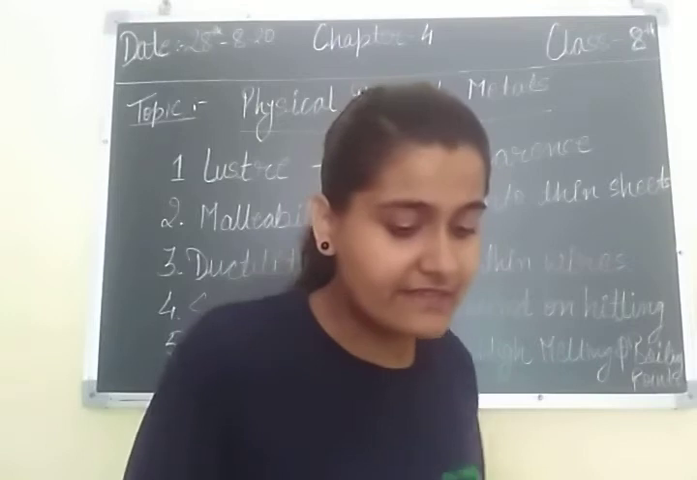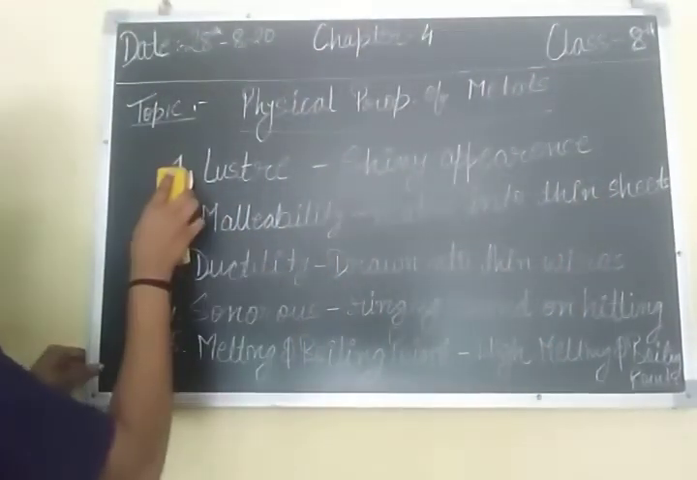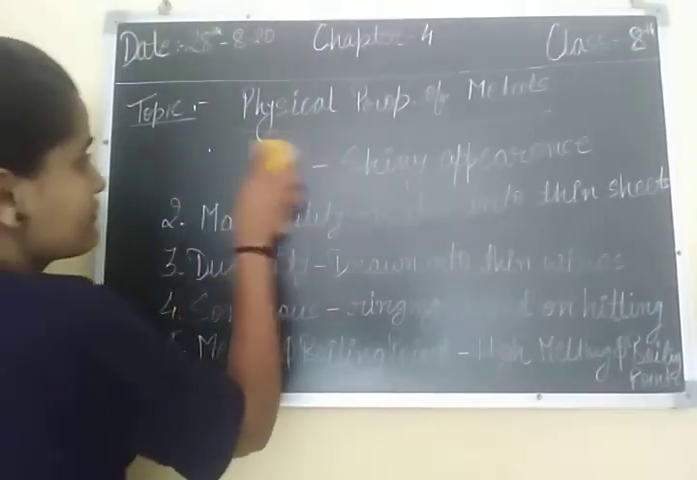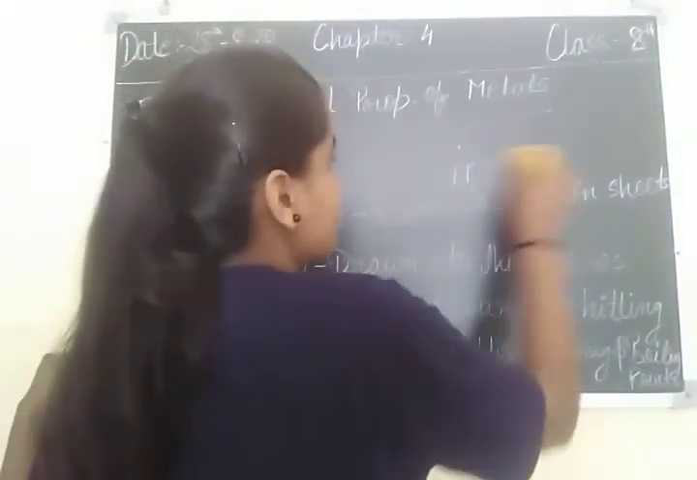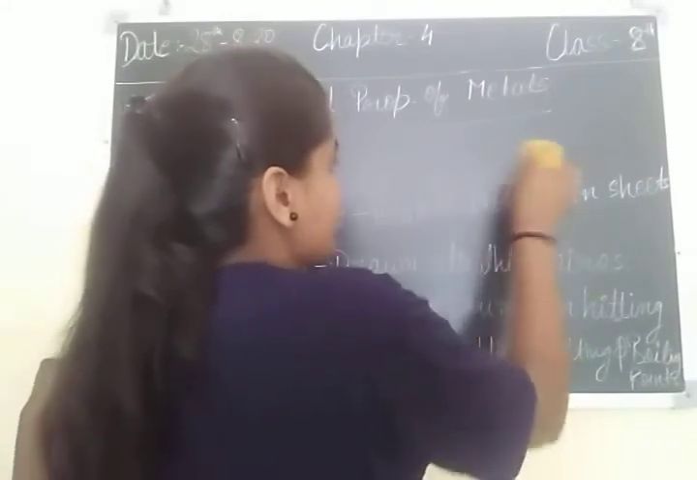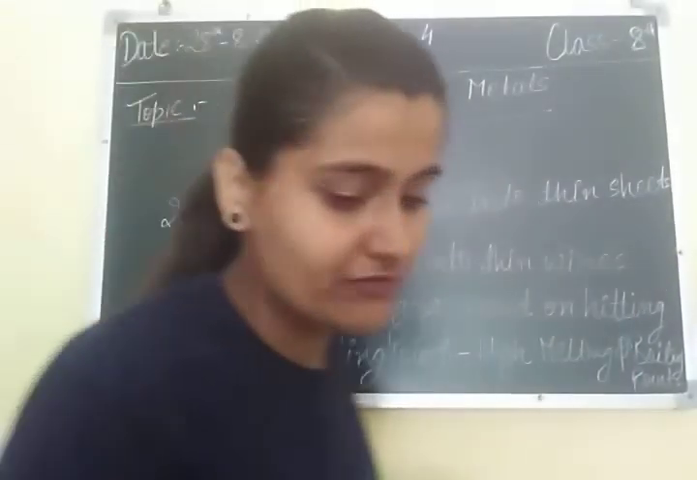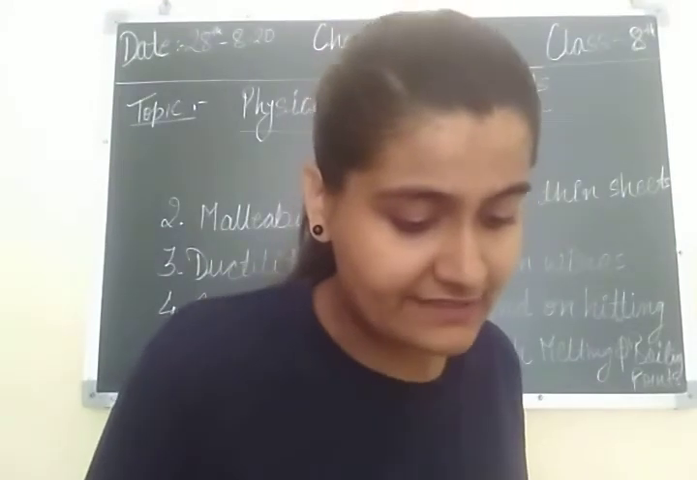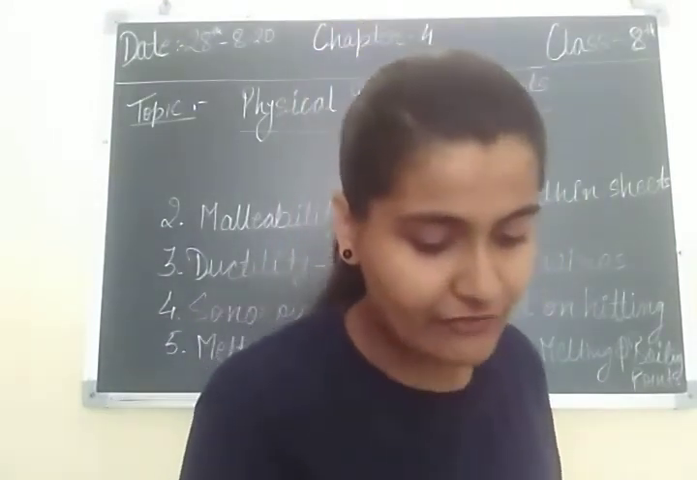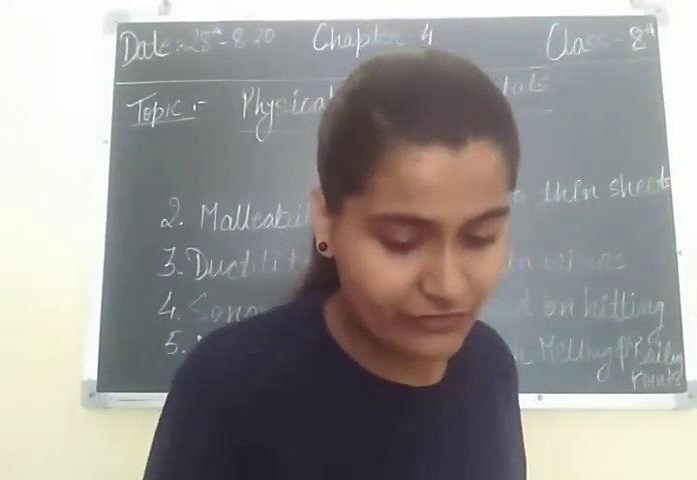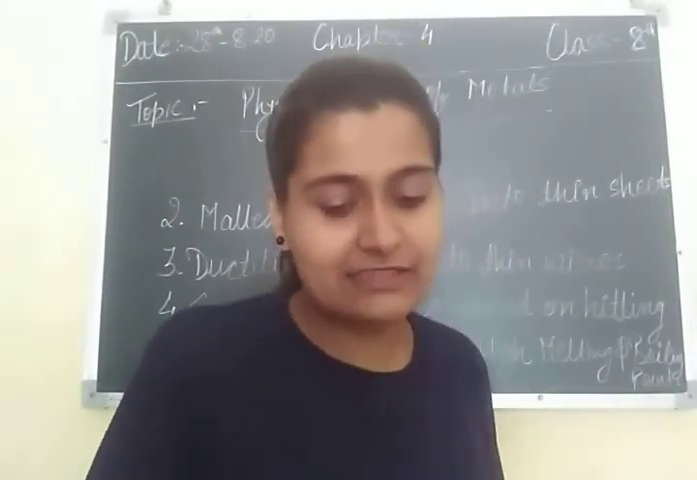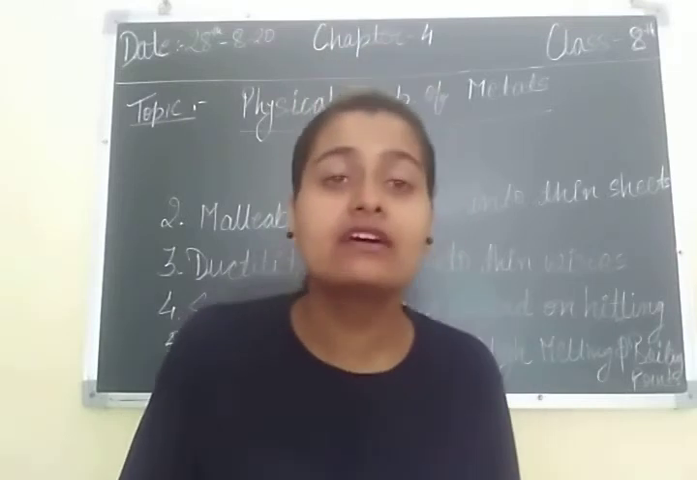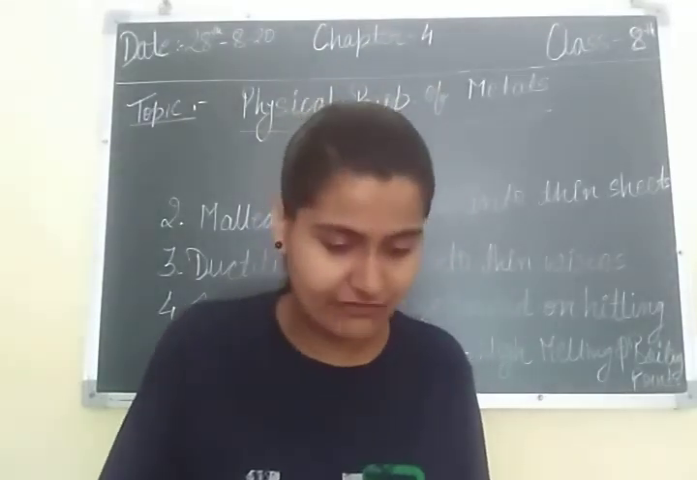Okay, other is conductivity. The sixth one is conductivity, which means they are good conductors of heat and electricity. For example, aluminium wire and copper, except graphite. These have exceptions like graphite.